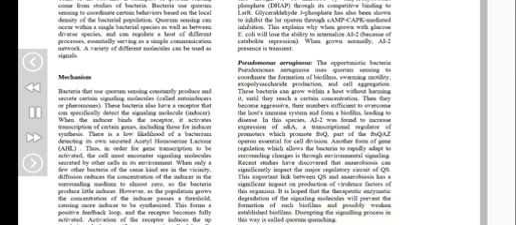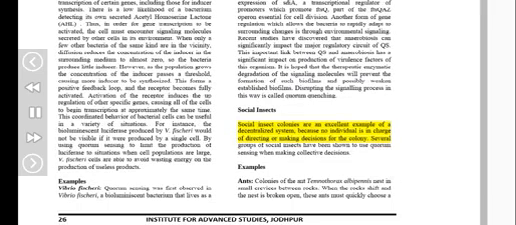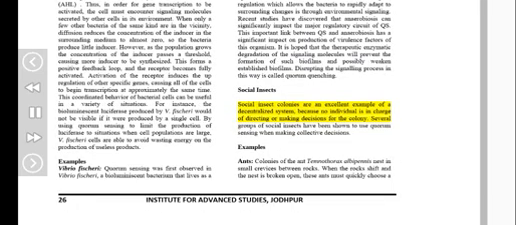Social insects. Social colonies are an excellent example of a decentralized system, because no individual is in charge of directing or making decisions for the colony. Several groups of social insects have been shown to use quorum sensing when making collective decisions. Examples. Ants. Colonies of the ant Temnothorax albipennis nest in small crevices between rocks. When the rocks shift and the nest is broken open, these ants must quickly choose a new nest to move into.